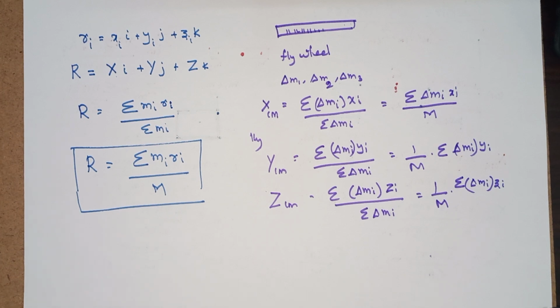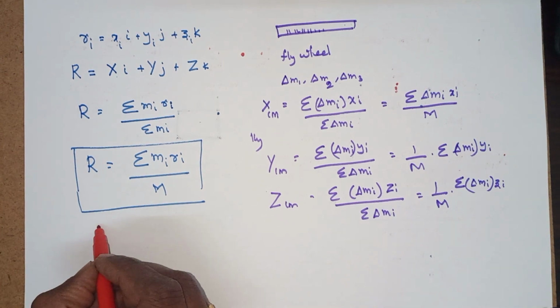Now as we make n bigger and bigger, delta mi becomes smaller and smaller, and these expressions become exact. In this case we will denote the sums over i by integrals.